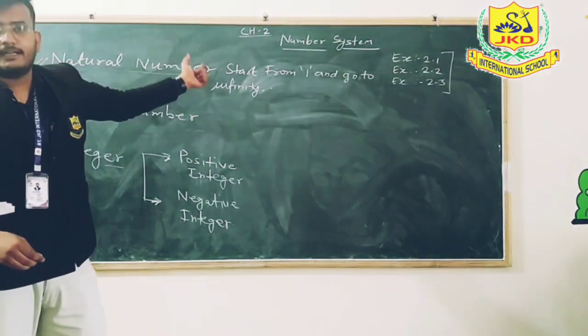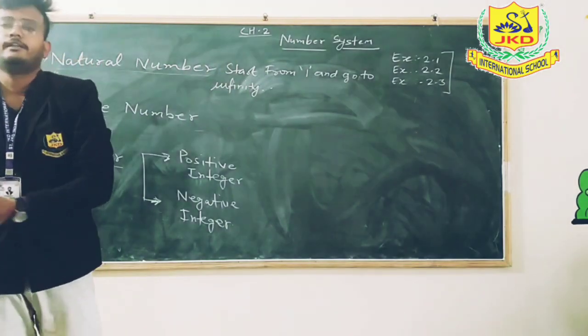Here I am going to represent natural numbers on the number line.